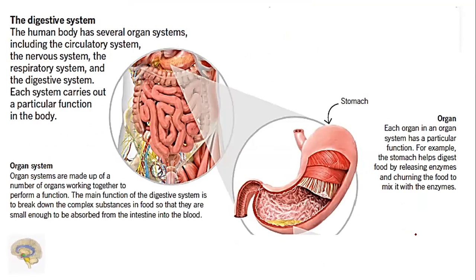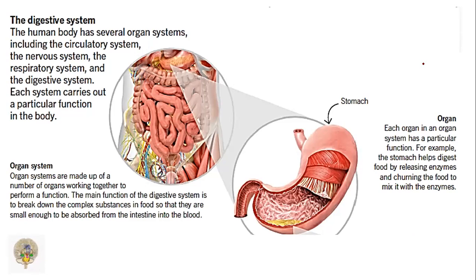The main function of the digestive system is to break down the complex substances in food so that they are small enough to be absorbed from the intestine into the blood. The human body has several organ systems, including the circulatory system, nervous system, respiratory system, and the digestive system. Each system carries out a particular function in the body.